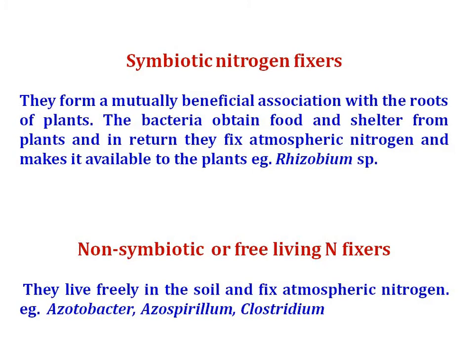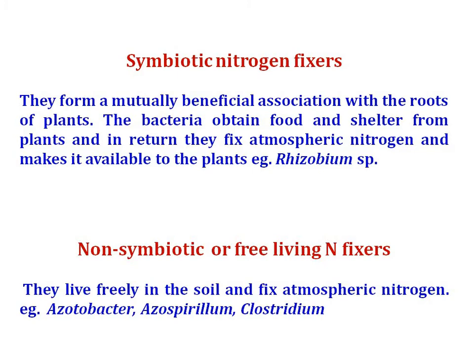So symbiotic nitrogen fixers form a mutually beneficial association with the root of the plant. The bacteria obtain food and shelter from the plant, and in return they fix atmospheric nitrogen and make it available to the plant. One of the best examples is rhizobium. So rhizobium is a bacteria which generally lives symbiotically with the roots of leguminous plants. This rhizobium fixes atmospheric nitrogen and makes it available to the plant, and in return rhizobium obtains food and shelter from the plant.